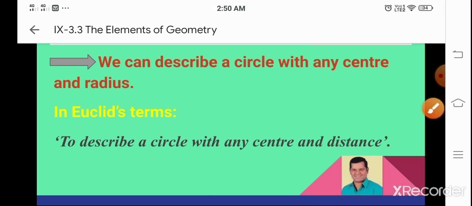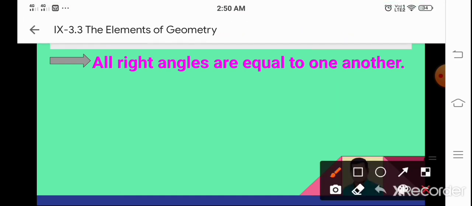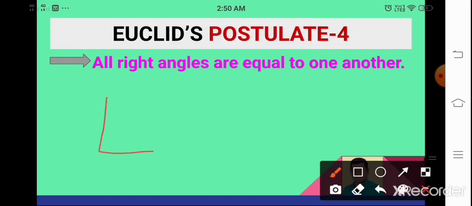Now let us see the fourth postulate. All right angles are equal to one another. It means this is one right angle, this is also one right angle, this is a right angle, this is also a right angle. These are all equal.